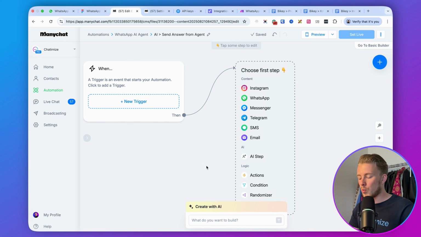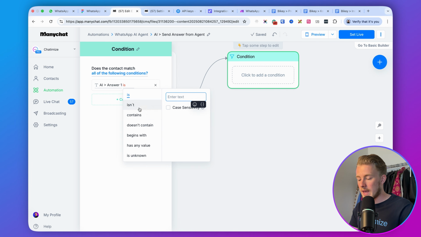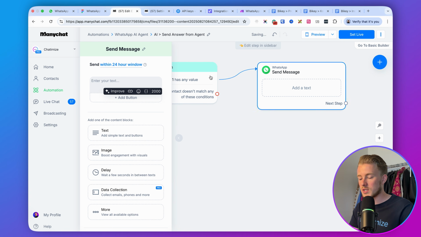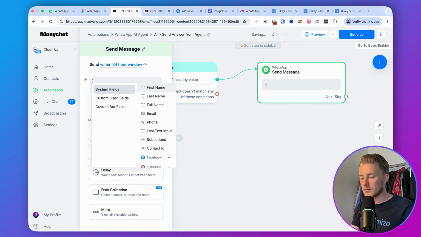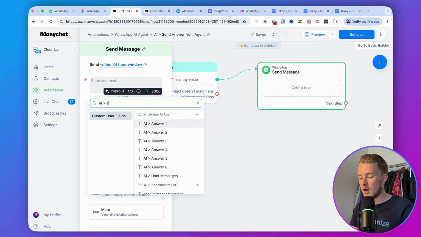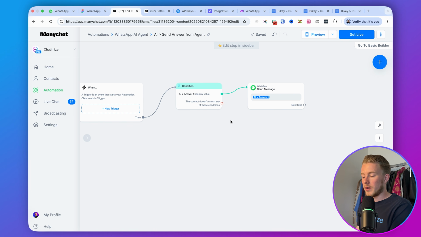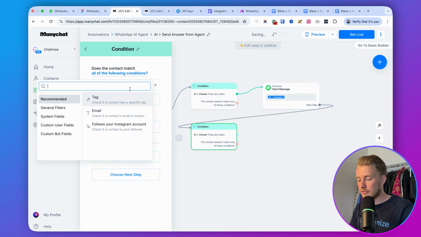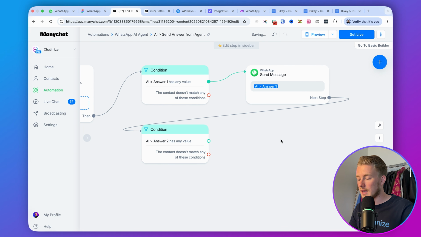So in order to do that, we can use a condition, and we can say, if AI answer 1 has any value, then we basically want to send them a WhatsApp message. And that WhatsApp message just contains AI answer 1. So in order to do that, you can either type in a bracket, or you can click on this bracket here. They have AI answer 1. That's what you have, right? So that's AI answer 1, but it could also be that AI answer 2 is also filled, right? So that's what we do over here. We connect that, and then you have AI answer 2. If that also has any value, then we want to send that as well.